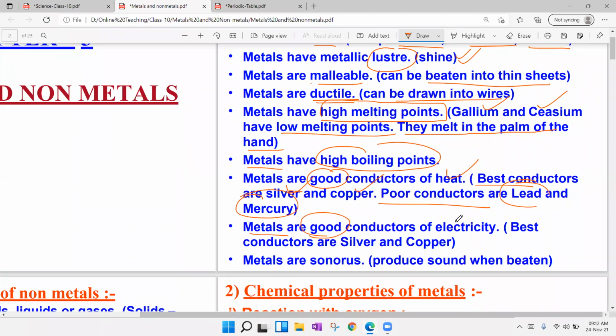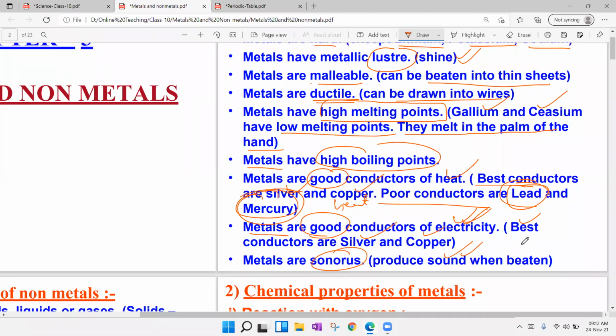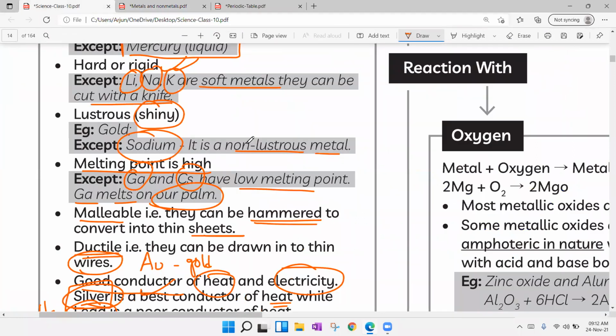Metals are very good conductors of electricity. Here, lead and mercury are poor conductors of heat energy. And while coming to good conductors of electricity, the very best conductors are silver and copper. Metals are sonorous, which produce sound when beaten with a hammer or stone or something. So these are physical properties.